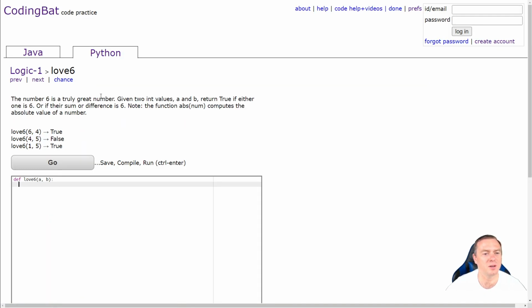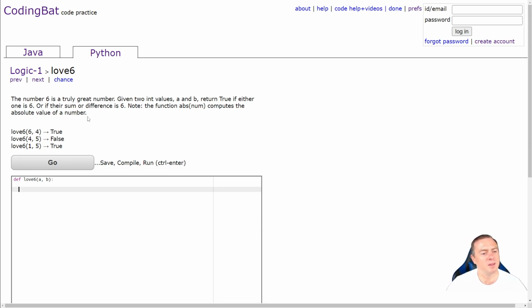The number 6 is truly a great number. Given 2 int values, A and B, return true if either of them is a 6 or the sum or difference is 6. Note the function abs computes the absolute value of a number. So absolute value basically gets rid of the negative symbol. So if it's -5, if we do the absolute value of -5, it gives us 5.